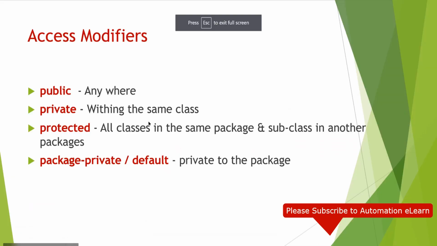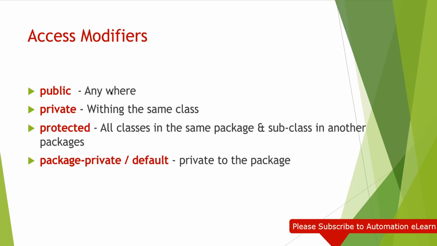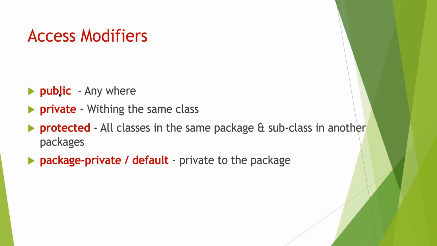Good. So access modifiers in Java. We have four types of access modifiers in Java: one is public, and private, protected, and the last one is called default. These are the four access modifiers. Public means it is accessible anywhere. If you are declaring something as public, either a variable or method, or at the top level like a class, it will be accessible anywhere. You can access it even in another project as well, right?